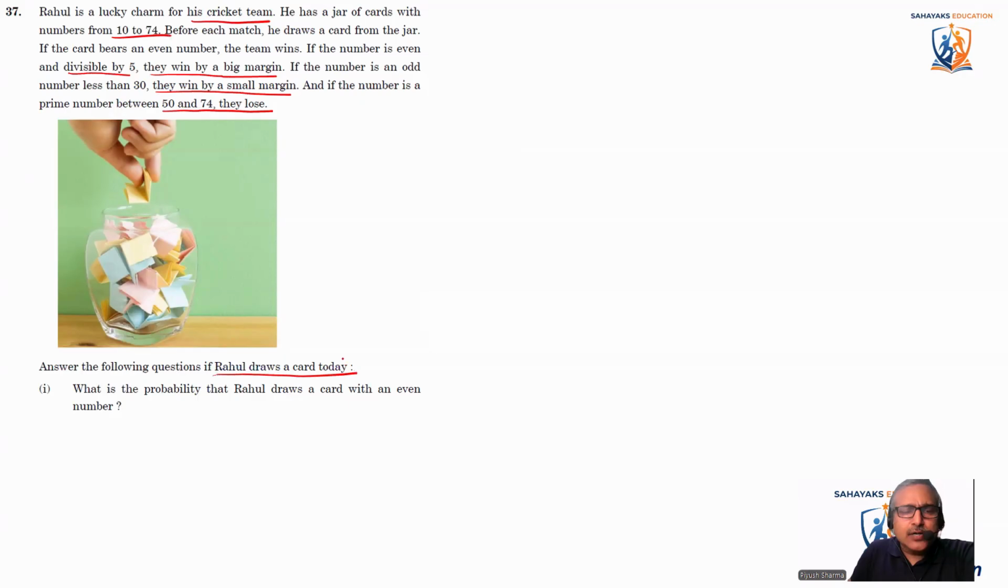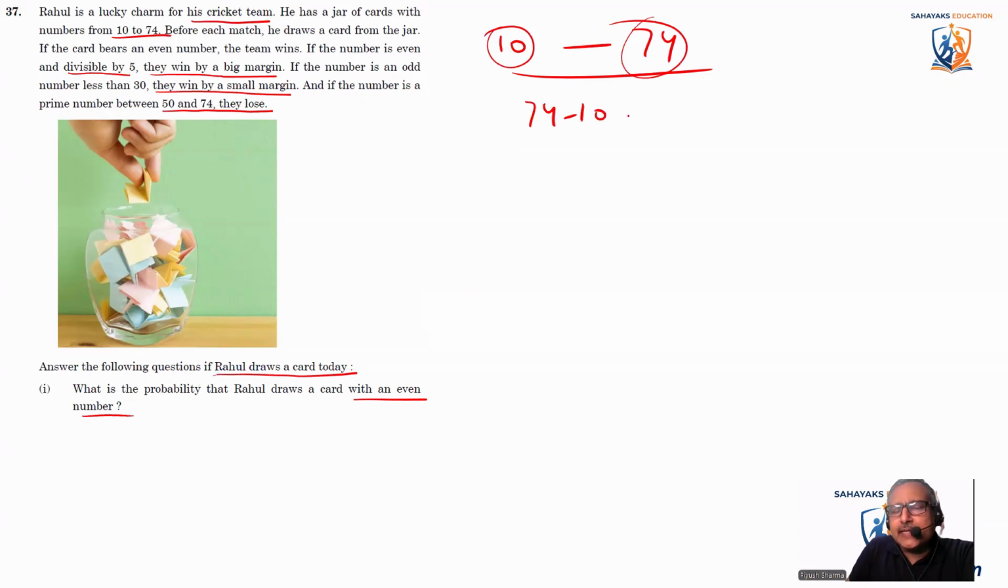If Rahul draws a card today, what is the probability that Rahul draws a card with an even number? So we need to find out the probability that the card is an even number card. First of all, we need to find the total number of cards from 10 to 74. We are including 10 and 74 both. So we'll say 74 minus 10, and plus the card number 10 also, so that is plus 1. 74 minus 10 is 64, plus 1. So total cards are 65 cards.